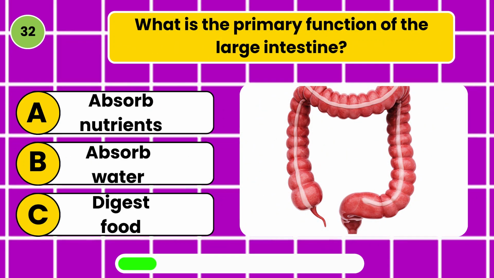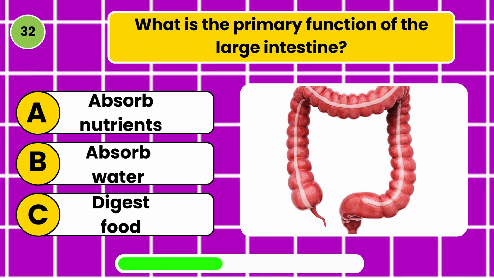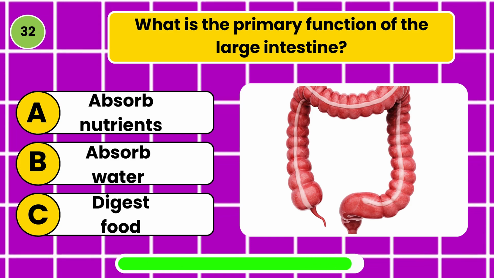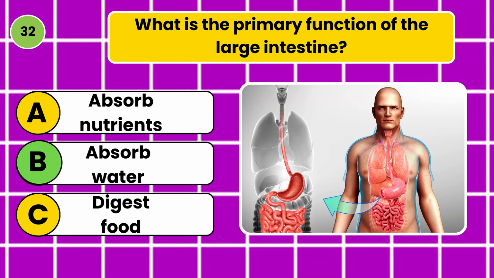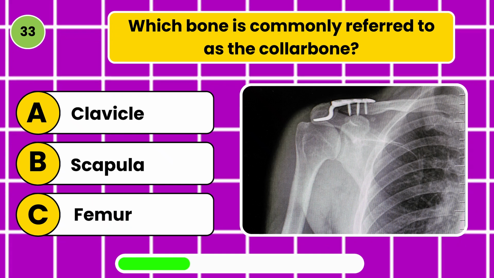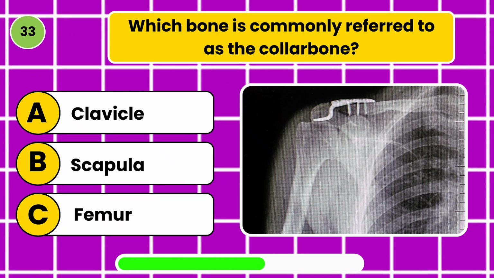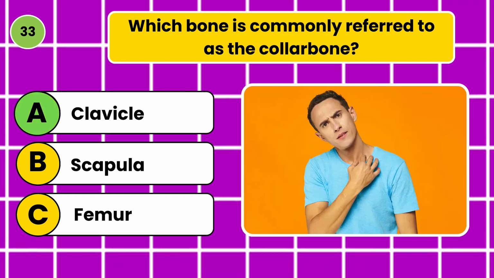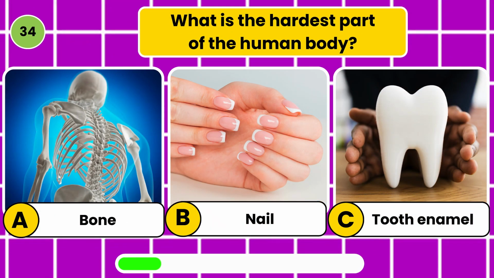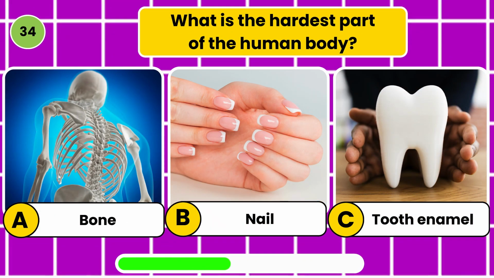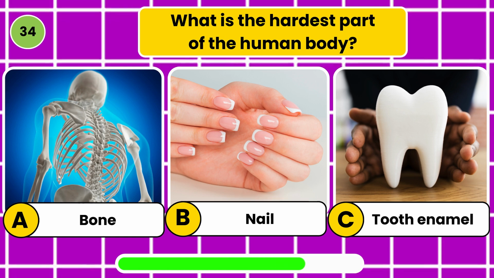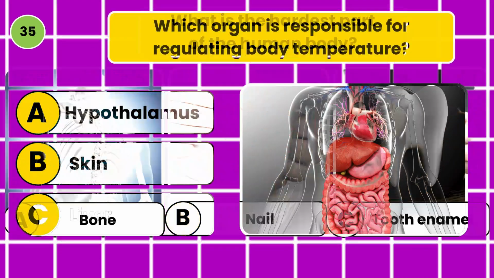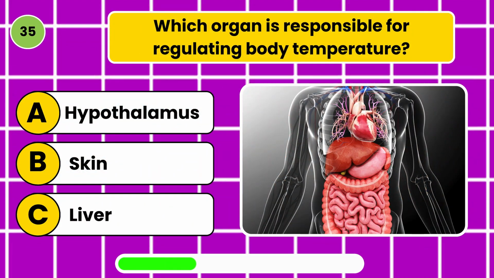What is the primary function of the large intestine? Absorb water. Which bone is commonly referred to as the collarbone? Clavicle. What is the hardest part of the human body? Tooth enamel. Which organ is responsible for regulating body temperature? Hypothalamus.